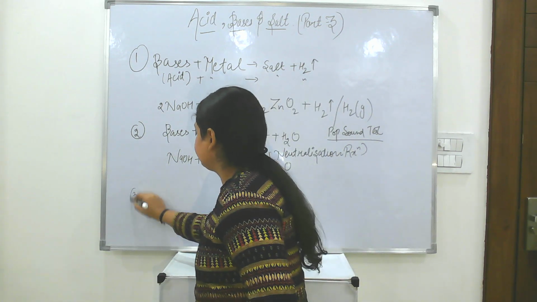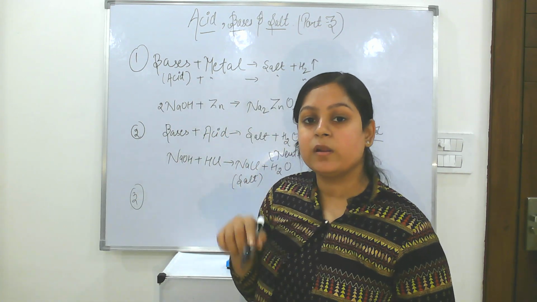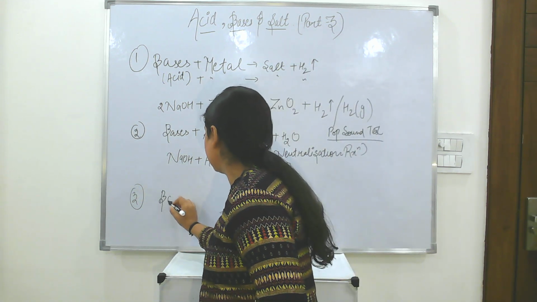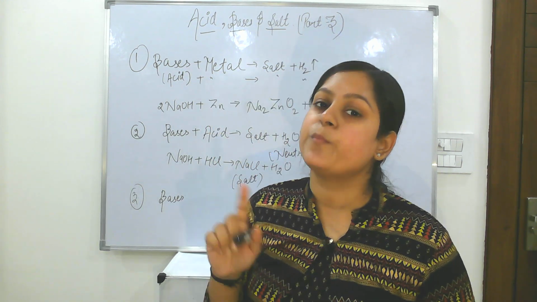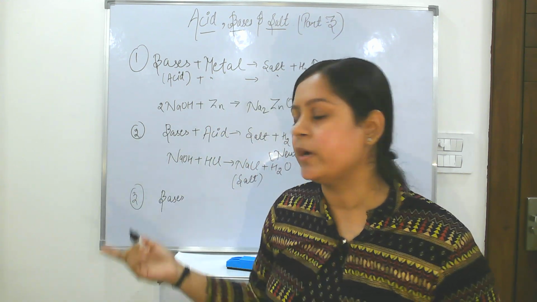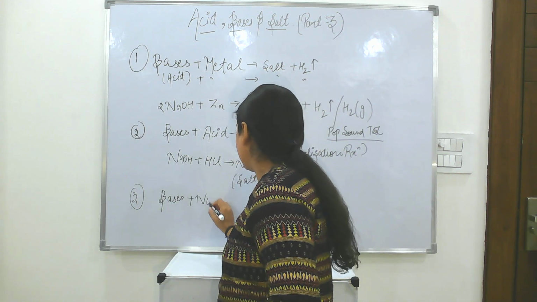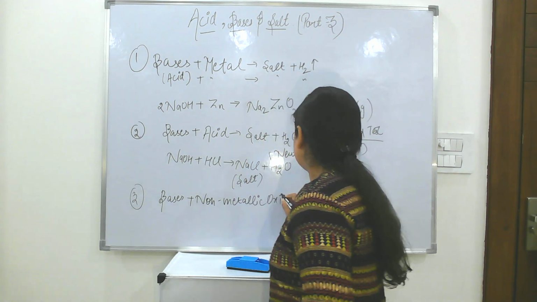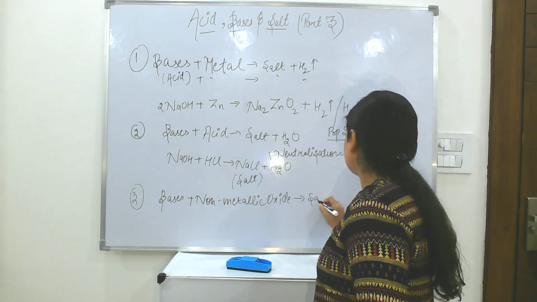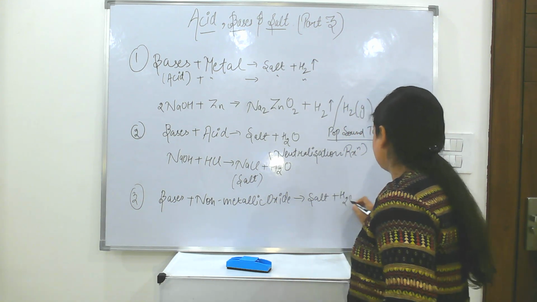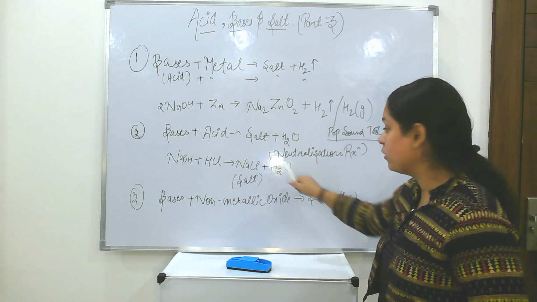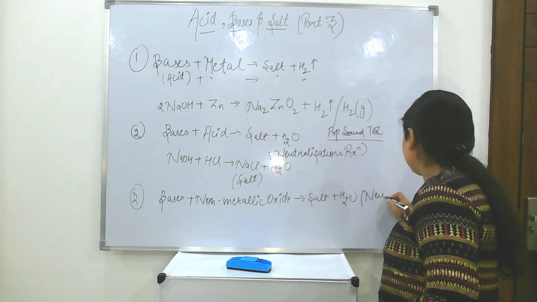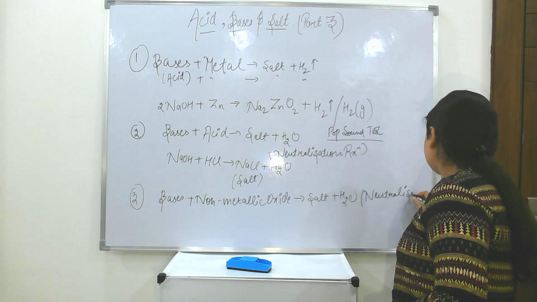Now the third reaction. Like in acids, when acids react with metal oxides, they form salt and water. Here, acids react with metal oxides and bases will react with non-metallic oxides. Bases when reacting with non-metallic oxide will form salt plus water. So as you can see, products are the same, salt and water. So this is also a neutralization reaction.